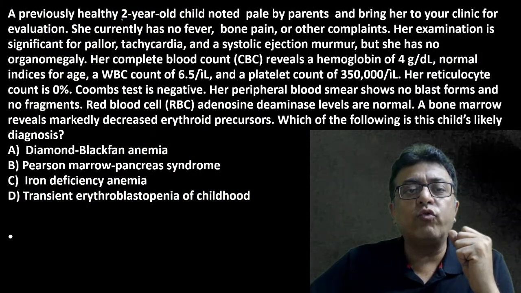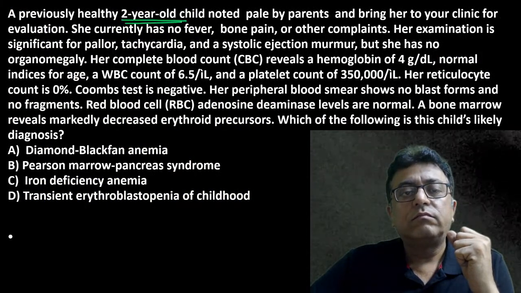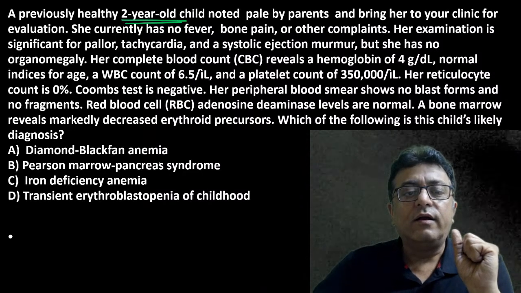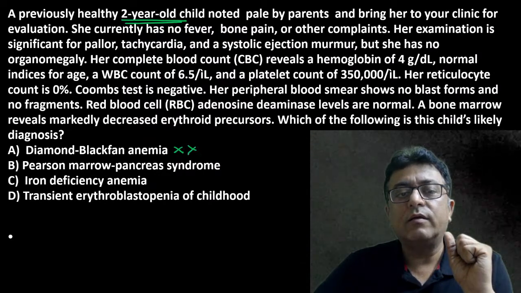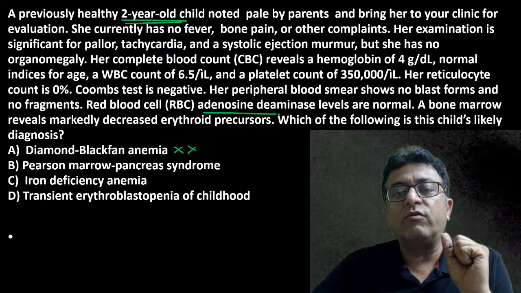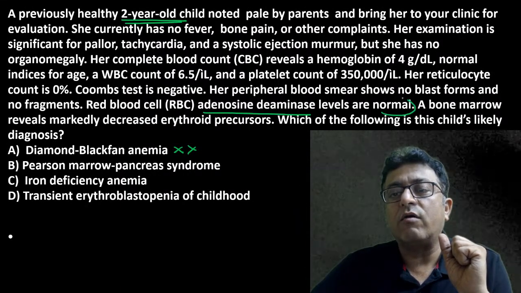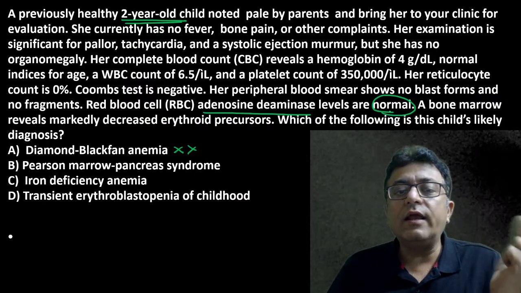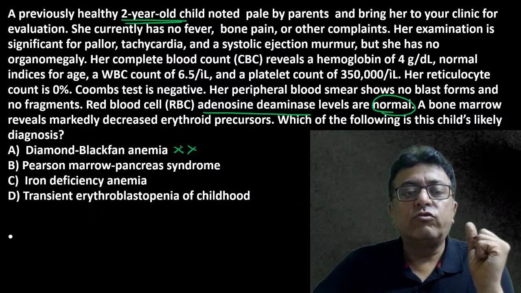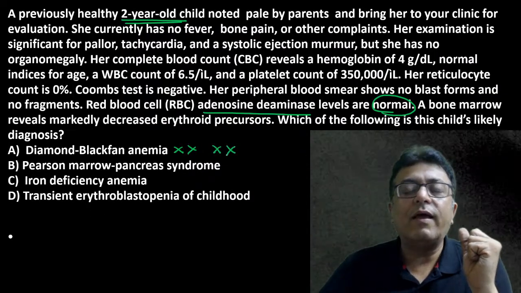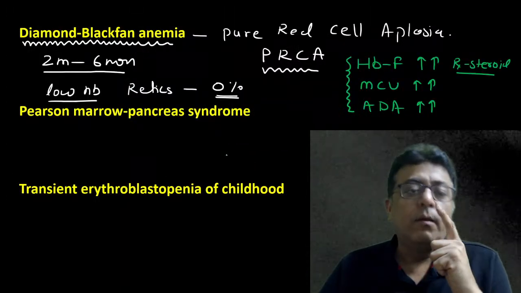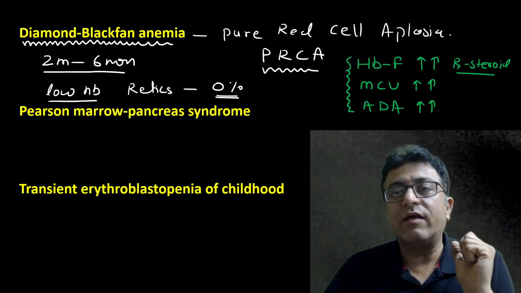A healthy 2-year-old child, it can't be Diamond-Blackfan anemia. RBC adenosine deaminase levels are normal. ADA normal. So it can't be Diamond-Blackfan anemia. Now, Pearson marrow-pancreas syndrome.